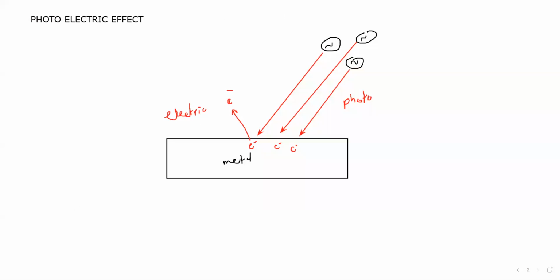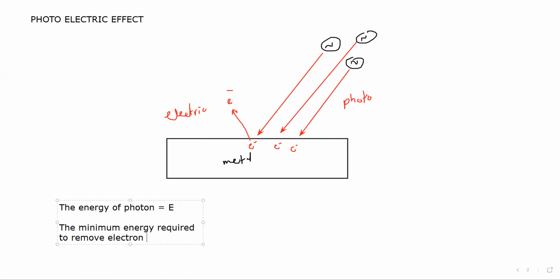The energy of the photon is denoted by E. The minimum possible energy required to remove an electron is known as the work function, which is denoted by the Greek letter phi.